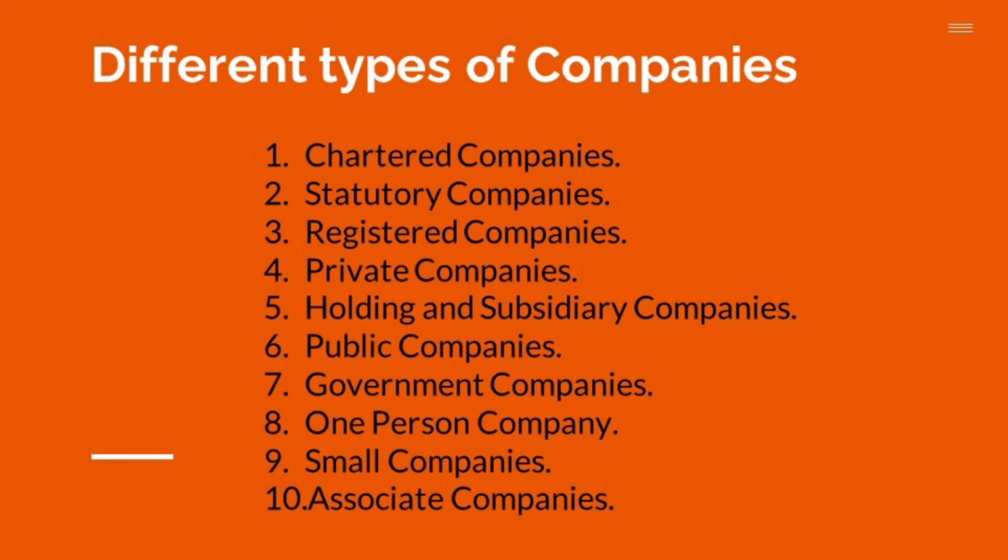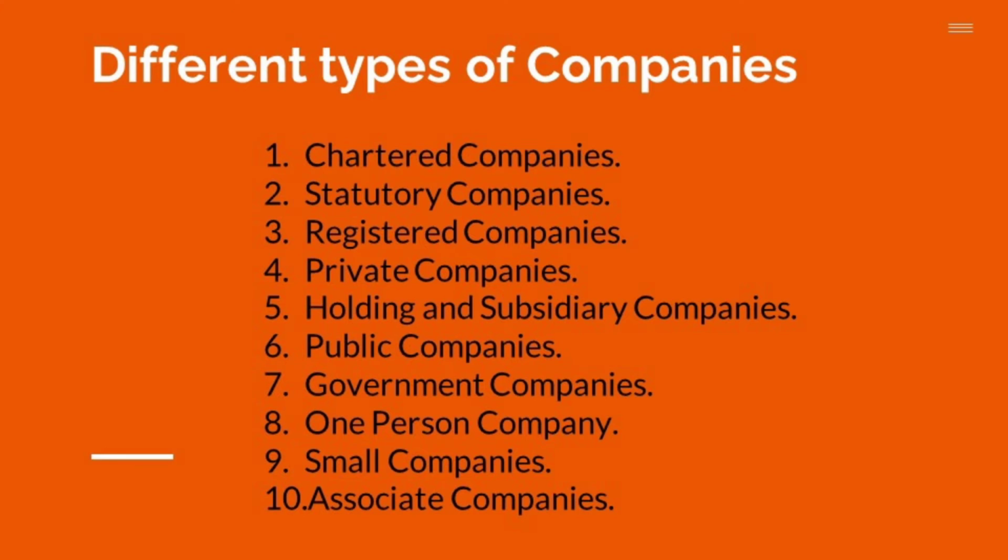For example, East India Company, Bank of England, Standard Chartered Bank. These are known as chartered companies. The chartered companies are governed by the provisions of the special charter under which they are formed. The charter defines the nature and power of such companies. So, a chartered company means a company which is formed under a special charter. Example, East India Company, Bank of England, Standard Chartered Bank, and so on.